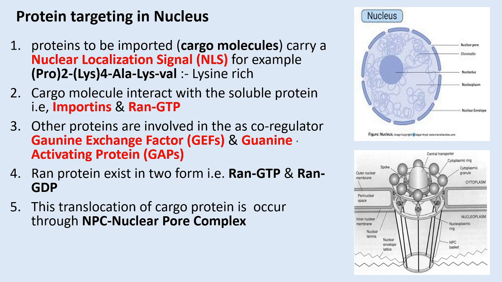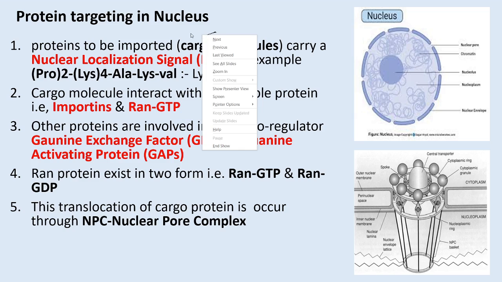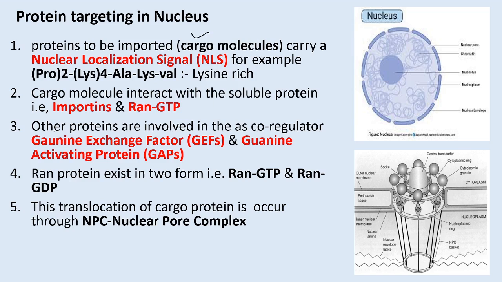So these transcription factors are synthesized in the cytoplasm of the eukaryotic cell, and then they are transported into the nucleus through the nuclear pore complex. So proteins to be imported into the nucleus are called cargo molecules.